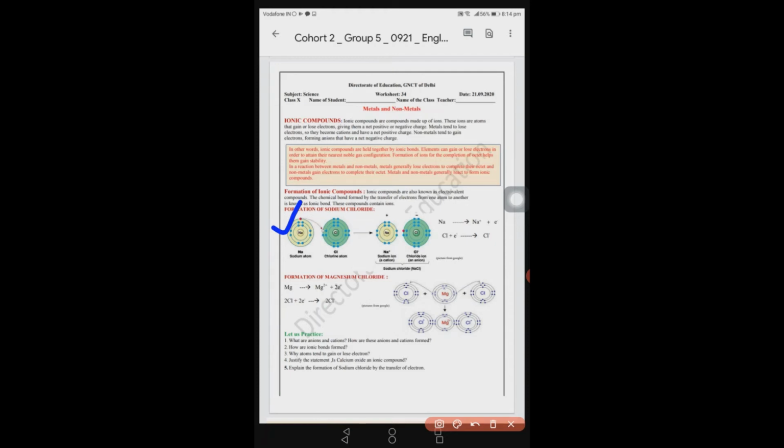Sodium has atomic number 11, and we know how we arrange the electrons in the shells K, L, M and N. Sodium has 2, 8 and 1, and chlorine has atomic number 17, so 2, 8 and 7.